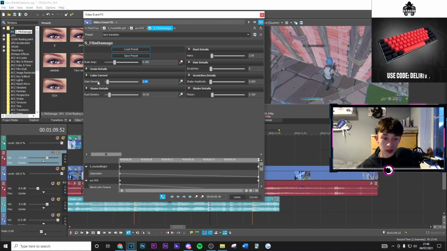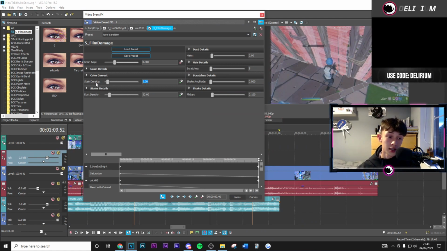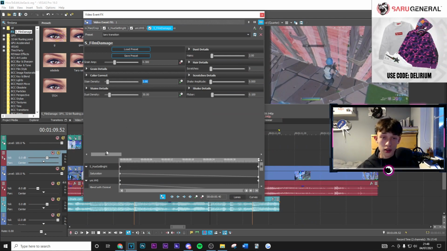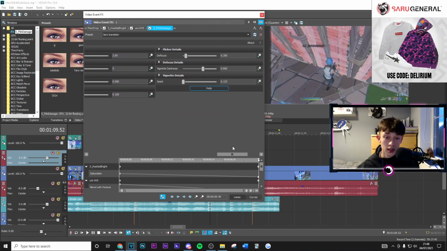Now there's quite a lot of effects to do, and I don't want this video to be ages, so I'm just going to quickly do that right now. But basically, just say for example stain density is at 2, you want to go ahead and start from the left at 0, then keyframe it and make it 2 at the end. So yeah, just go ahead and copy all of these settings right here.